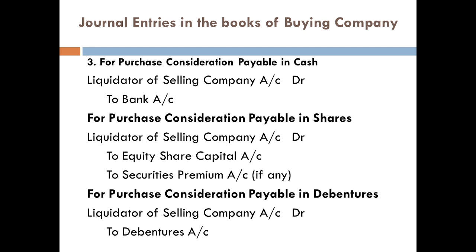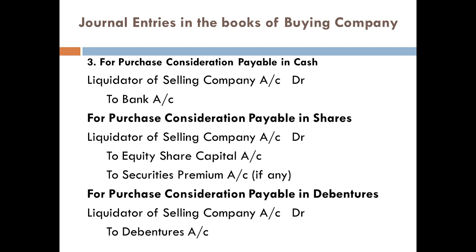The third journal entry is for purchase consideration payable in cash: Liquidator of Selling Company Account Debtor to Bank Account. If the purchase consideration is by way of shares, Liquidator of Selling Company Account Debtor to Equity Share Capital Account, to Share Premium if any. If the purchase consideration is payable by way of debentures, Liquidator of Selling Company Account Debtor to Debenture Account.